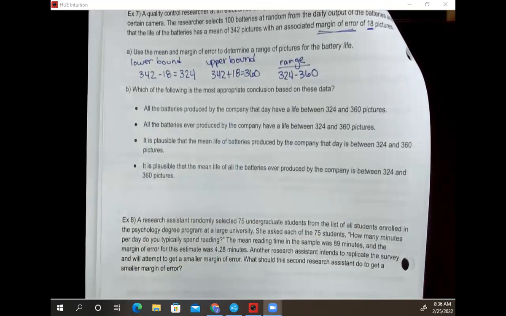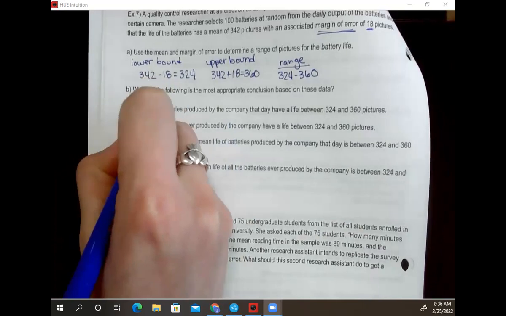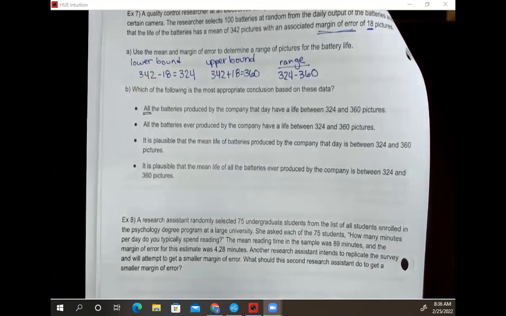And I don't know how many batteries this company makes on a day. So maybe 100 is a lot. Maybe 100 is a very small sample size. Either way, it's not enough for me to guarantee that all the batteries produced by the company on this day are going to definitely have this lifespan of 324 to 360 pictures.